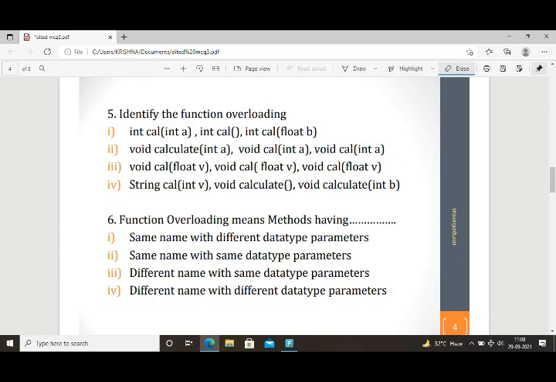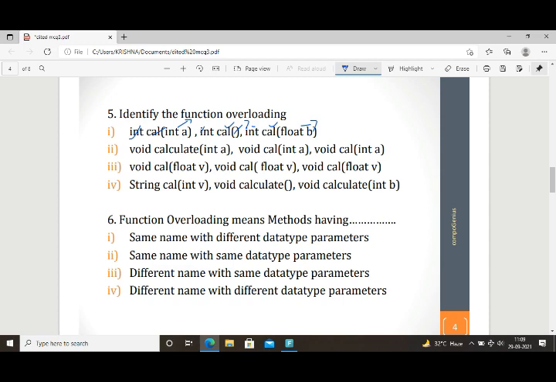So the next one, identify the function overloading. You have to identify the method declaration statements. Integer is the data type in the first one. Method name is calculate, calc. So the method name is the same. The first one has a parameter of primitive data type integer, the second one has no parameter, the third one has a parameter of floating data type.